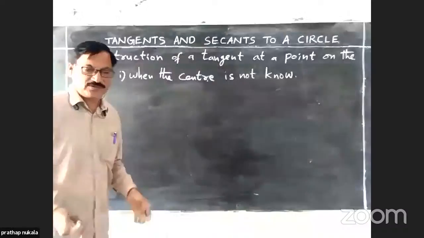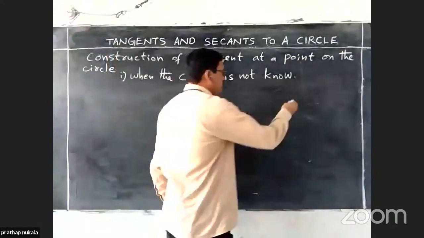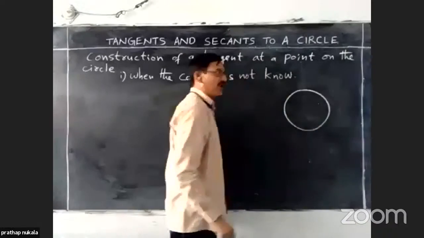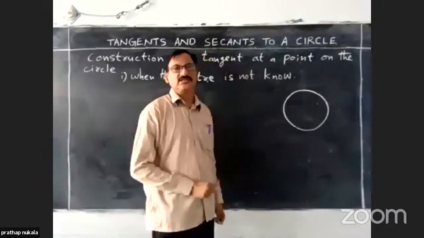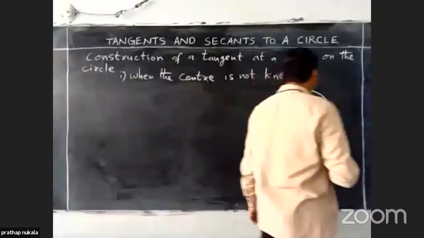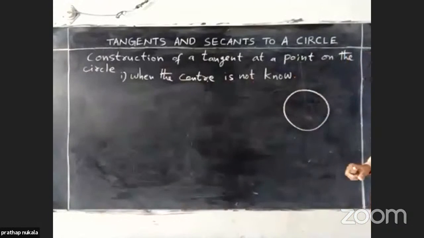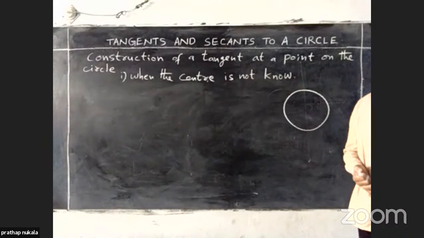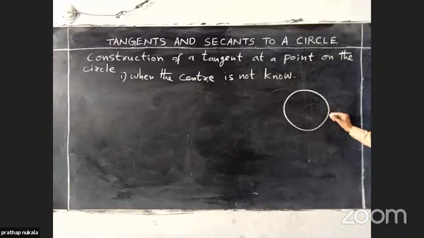First, we have to draw a rough diagram. I am drawing a circle by using an object. Next, what is the procedure to construct a tangent at a point on the circle? Locate a point P here.